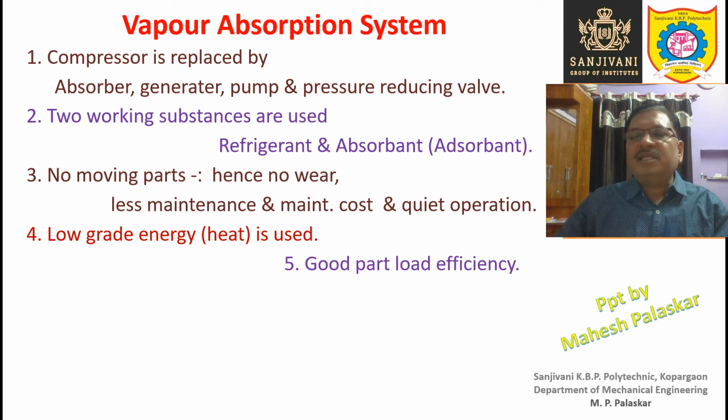And if the load changes, then the efficiency of the system comes down. But in case of vapor absorption system, the efficiency will be reduced if the load is reduced, but it will not be reduced so much. The reduction is less as compared to other systems like vapor compression system.